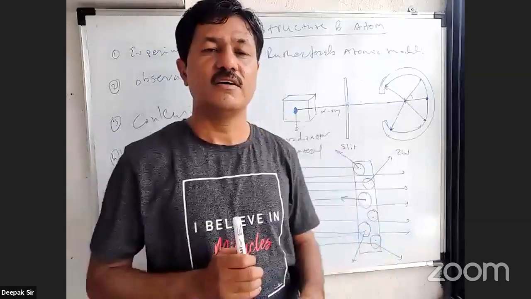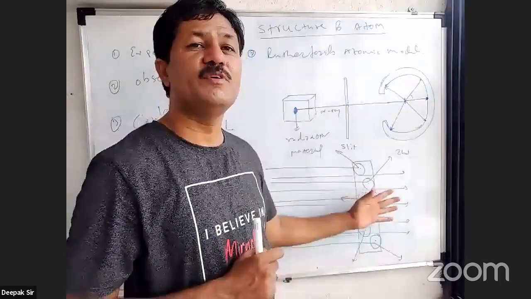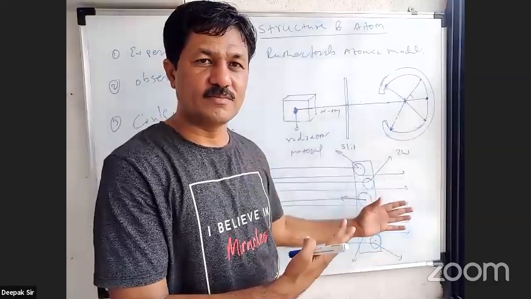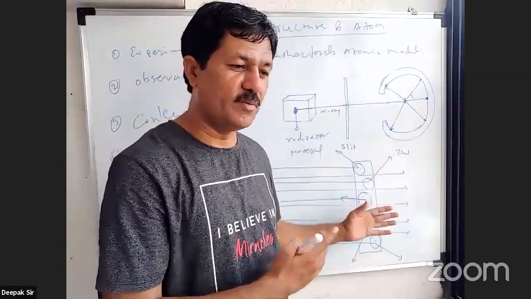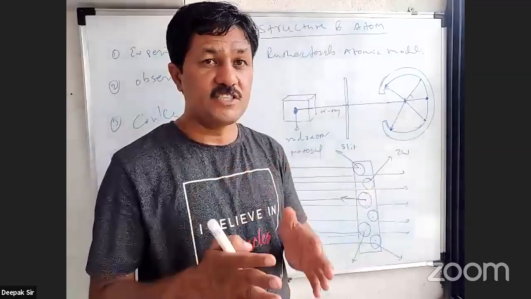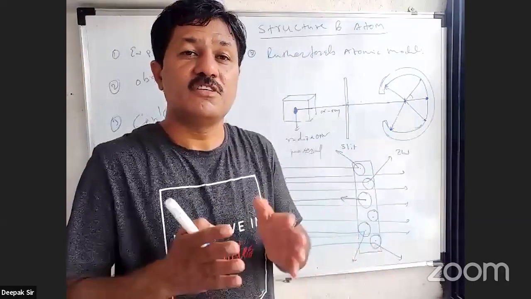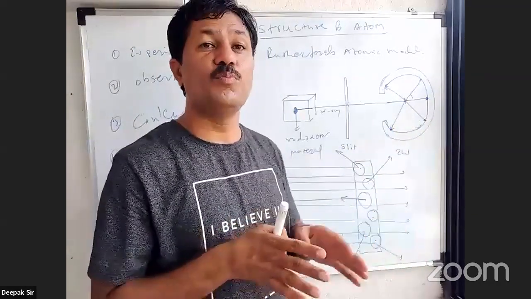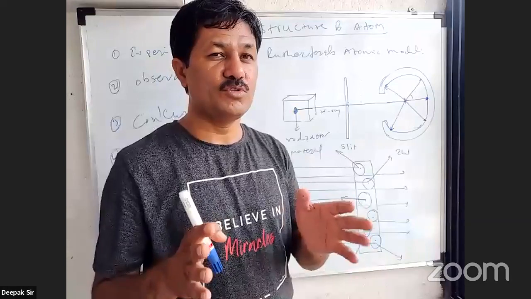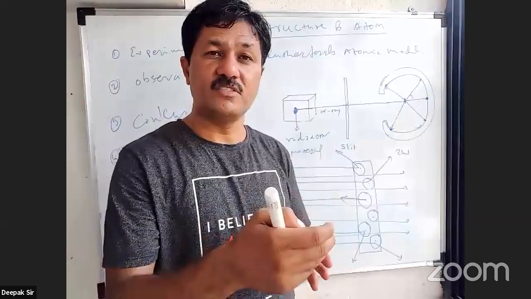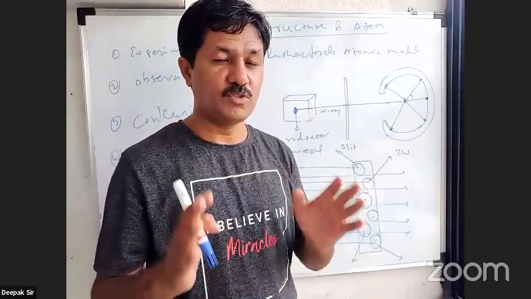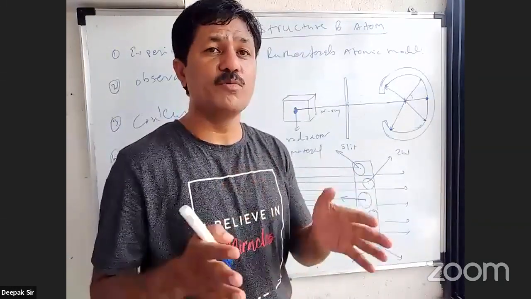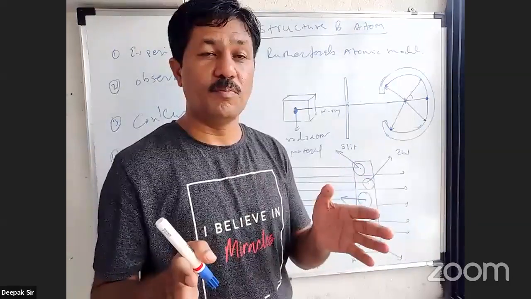तो conclusion क्या था? There must be a large empty space, because many of the radiations pass through the gold foil. There must be a large empty space in an atom, in this gold foil. पहला. दूसरा, alpha radiations, which are positively charged, suffer the deflection, that is less than 90 or greater than 90 degree, because they may pass near the positive charge. तो atom के अंदर कहीं ना कहीं positive charge होना जरूरी है, because of which this alpha radiation suffers the deflection. So there must be a positive charge present in an atom, because of which they suffer the deflection. Maybe also due to passing nearby the electron, that's why they are deflected.